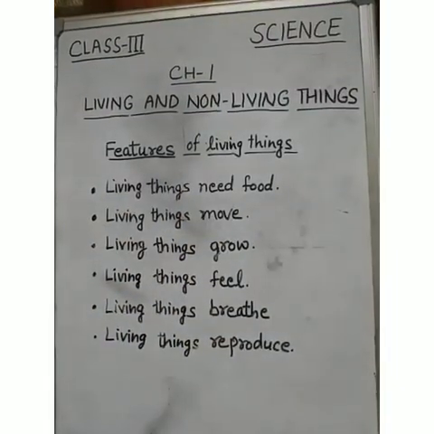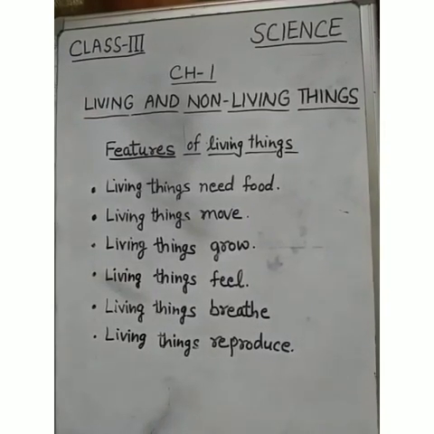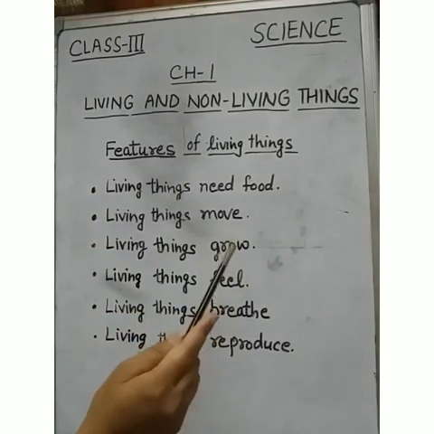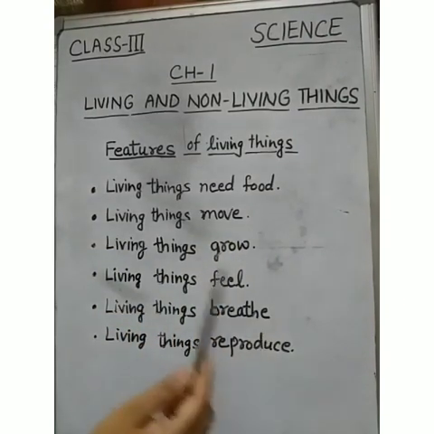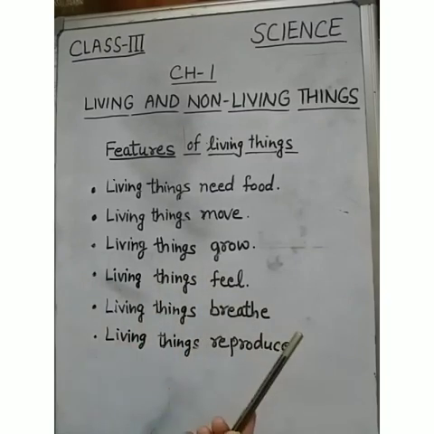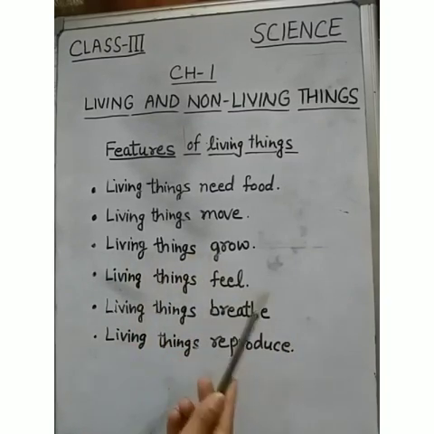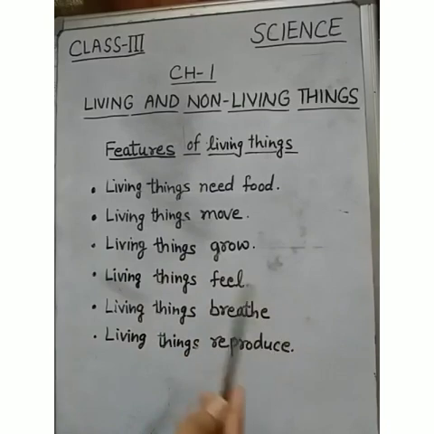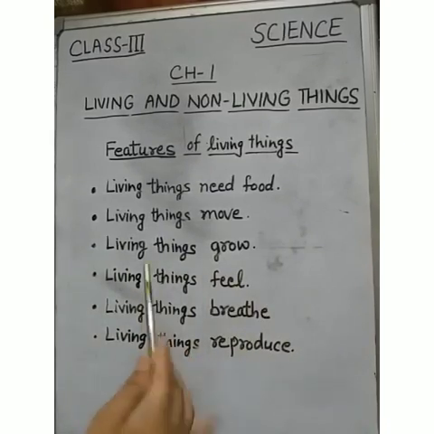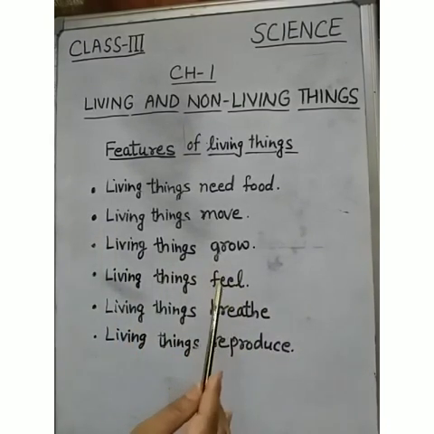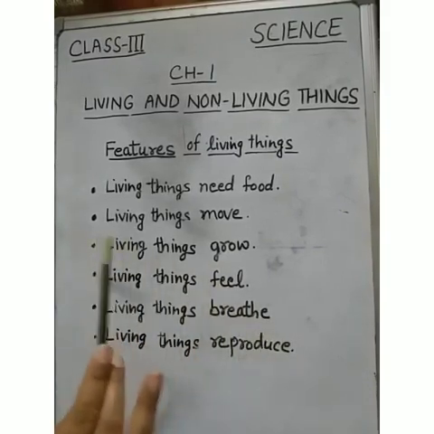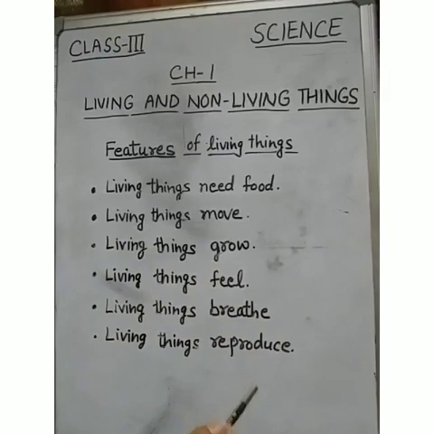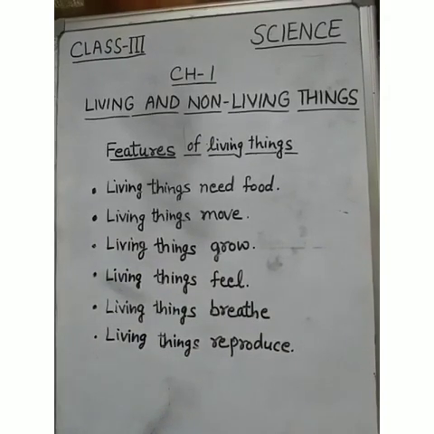Now, the third feature is living things grow. All living things grow while non-living things do not grow. For example, a seed grows and becomes a plant. A baby grows and becomes an adult because they all are living things. While your chair and table will never grow because they are non-living things.